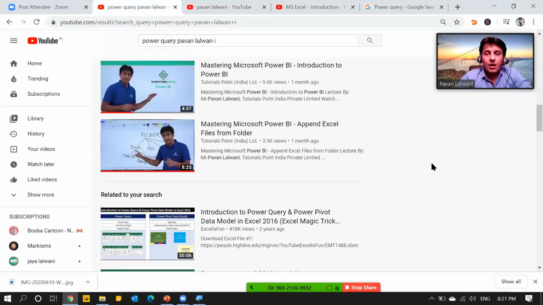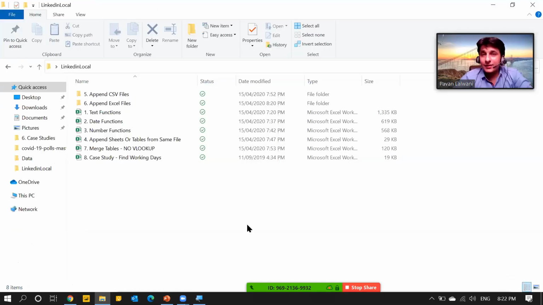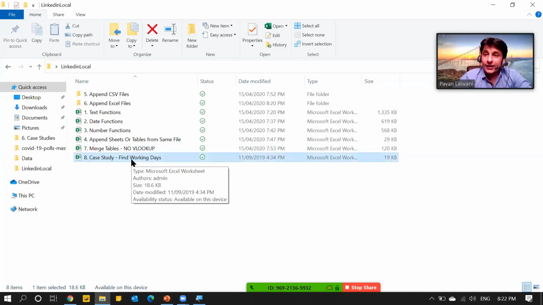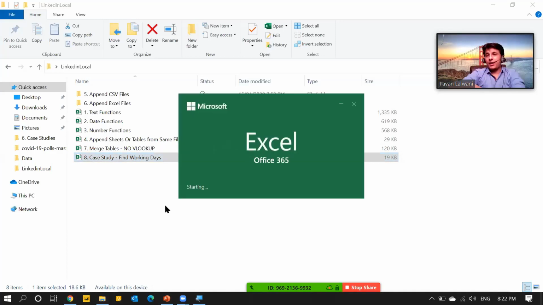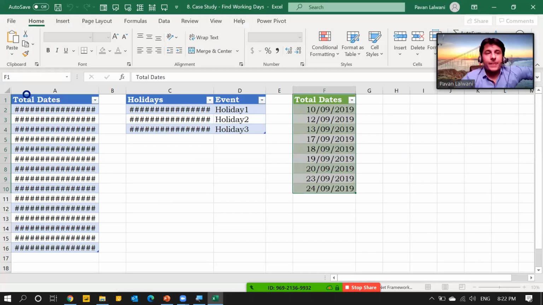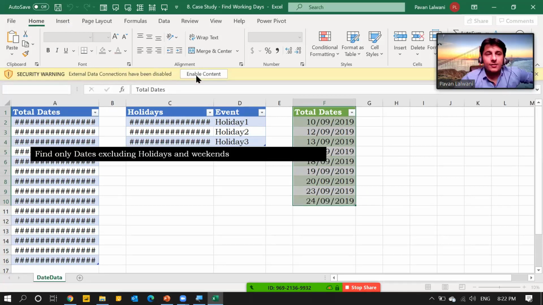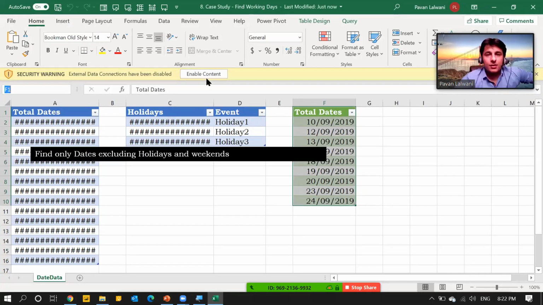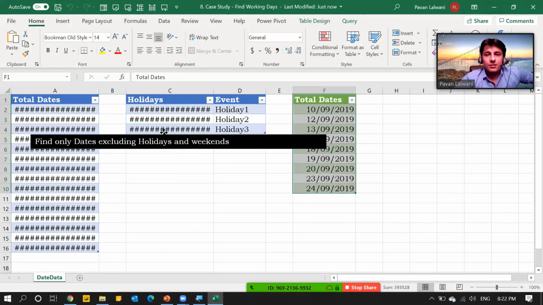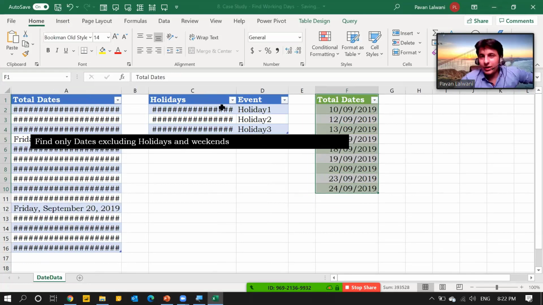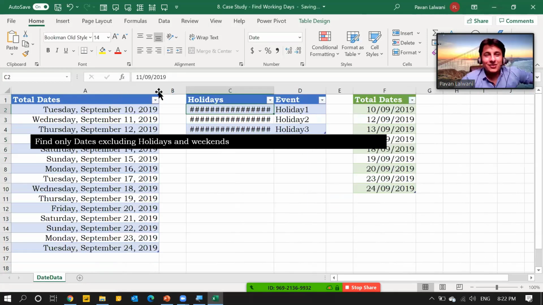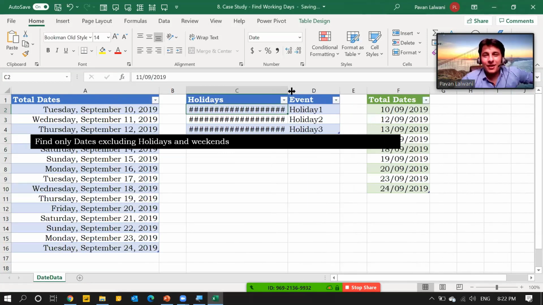Yes, these were the small examples I've taken. Now let's see a real case study. The question is how to find out the working days. This year there are many holidays, so we have a column here.